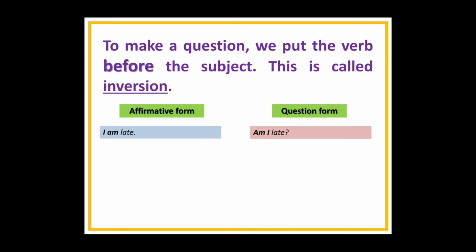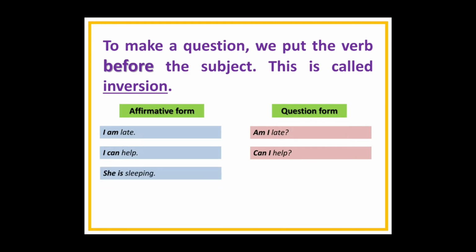Okay? Next one. I can help. As we said, we start with the verb and then the subject. The verb here is can. So we're going to say can I help? Next one. She's sleeping. Again, we start with the verb. Is she sleeping? We have met before.